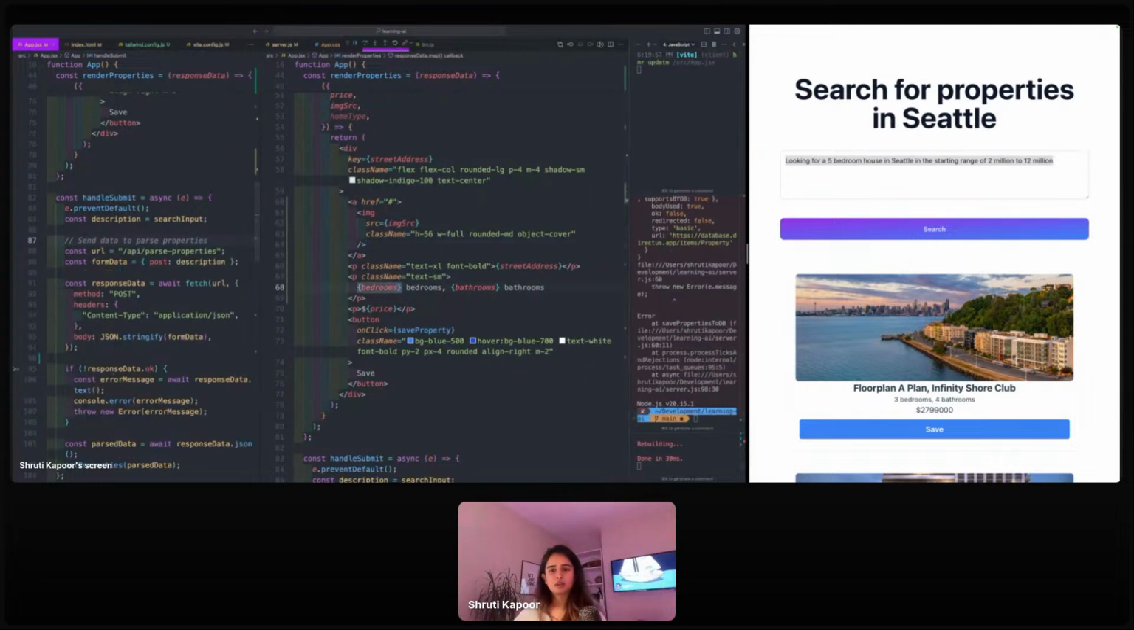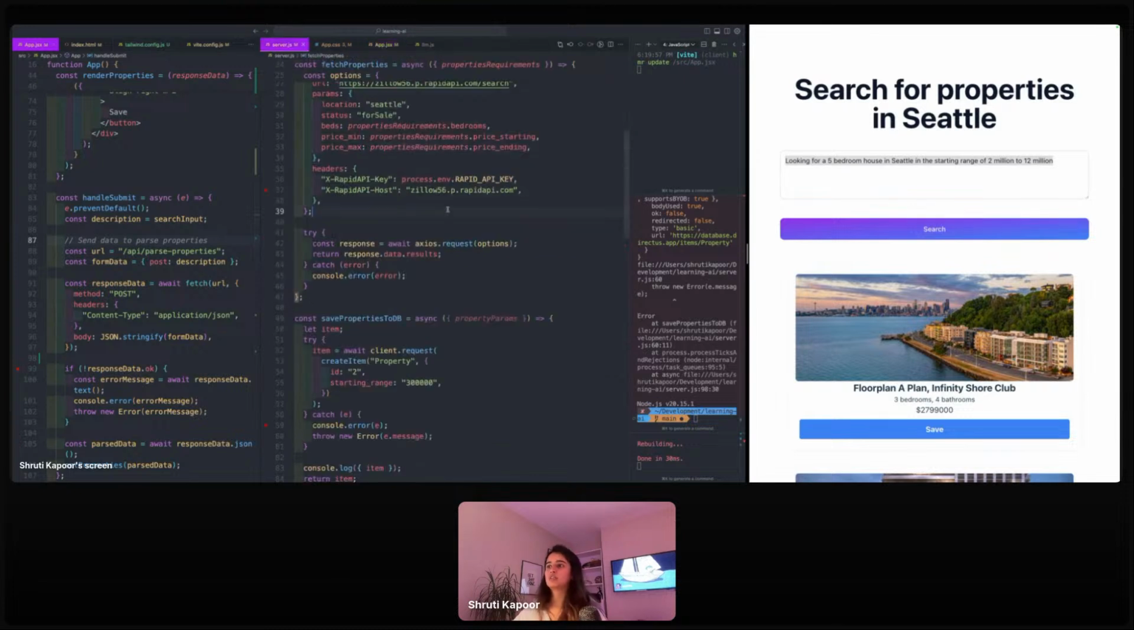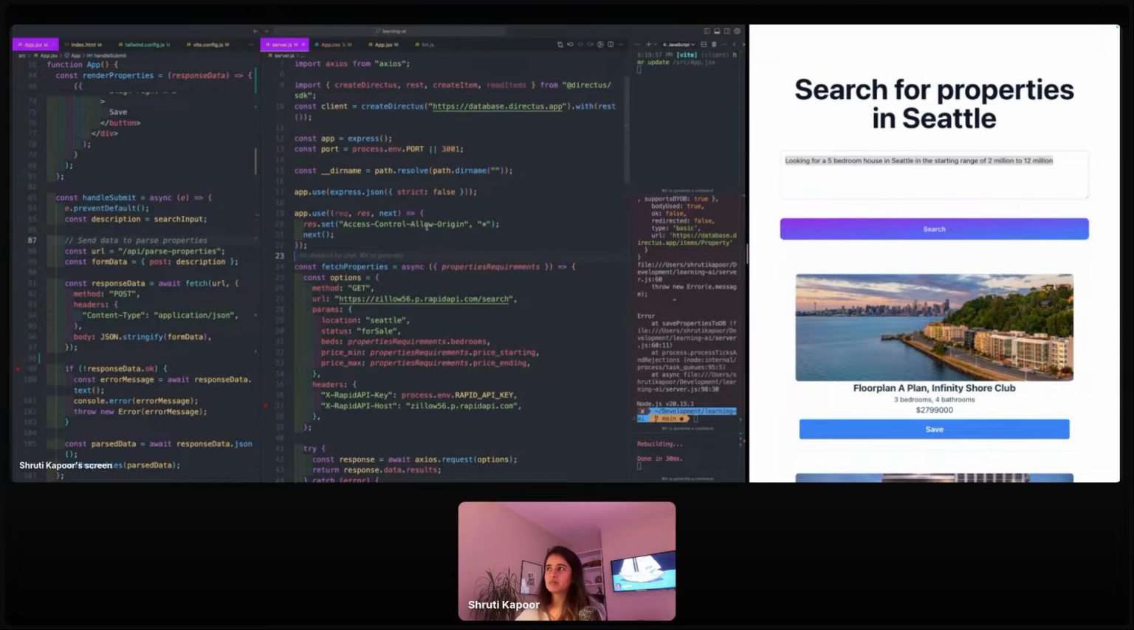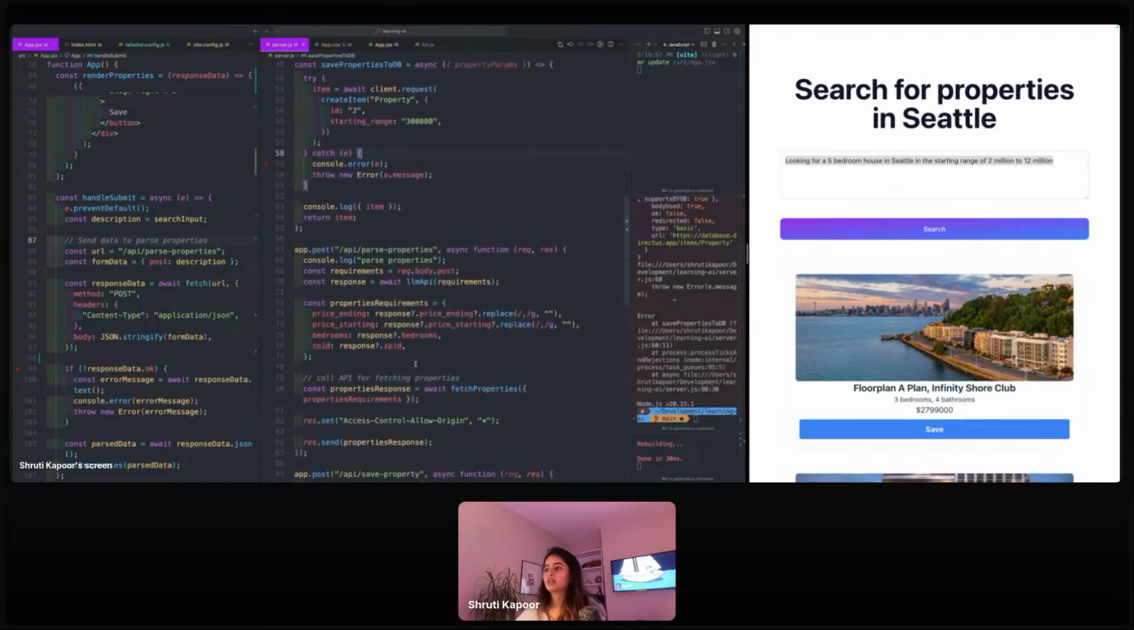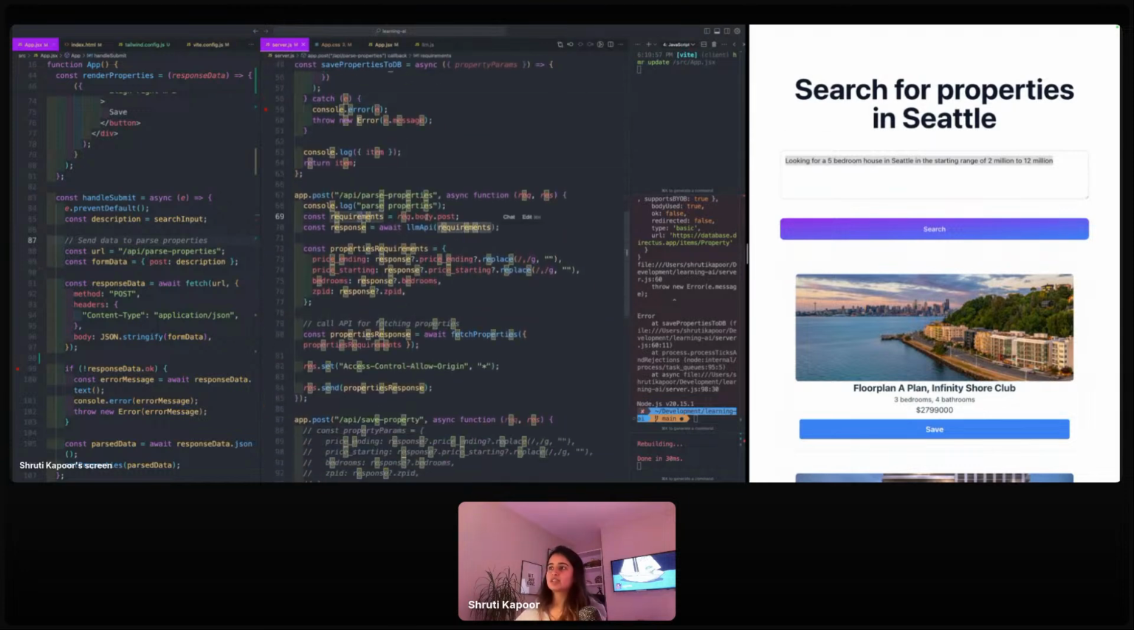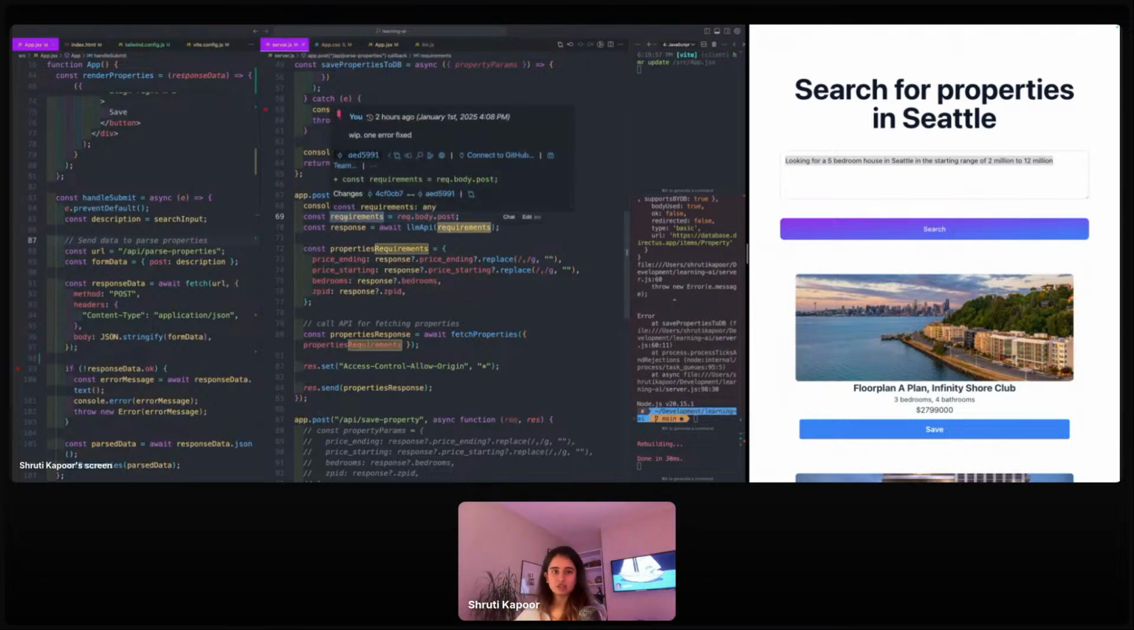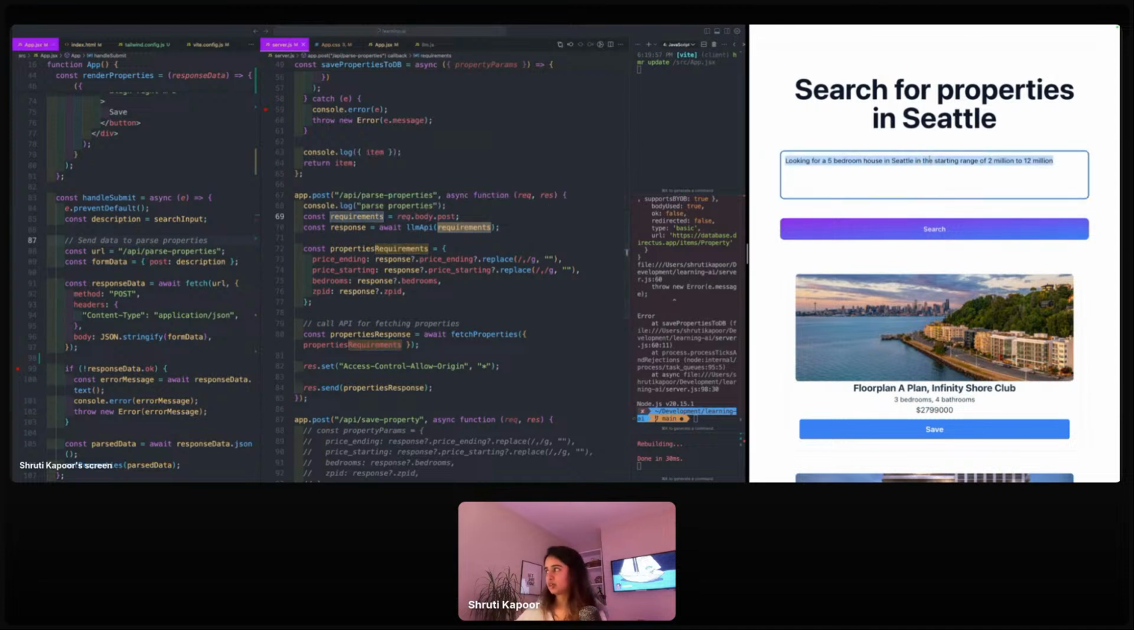Let's look at what this API is doing, and I think that is in server.js. So I'm going to show you what parse properties does, which is where kind of the magic happens. Okay, so parse properties actually gets the requirements out of the text that I was sent. So at this point, this requirements object just has English language text. It has literally this string.